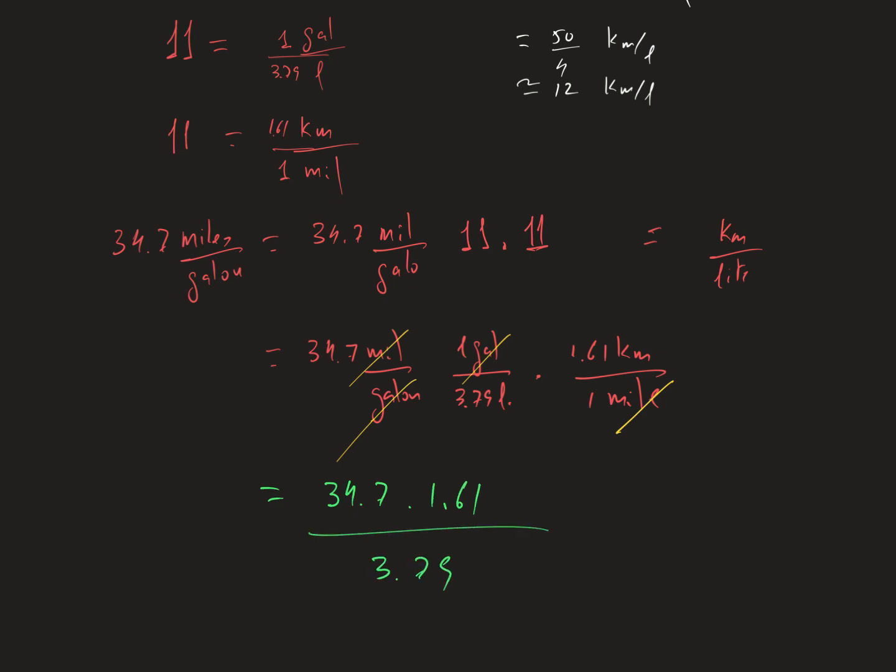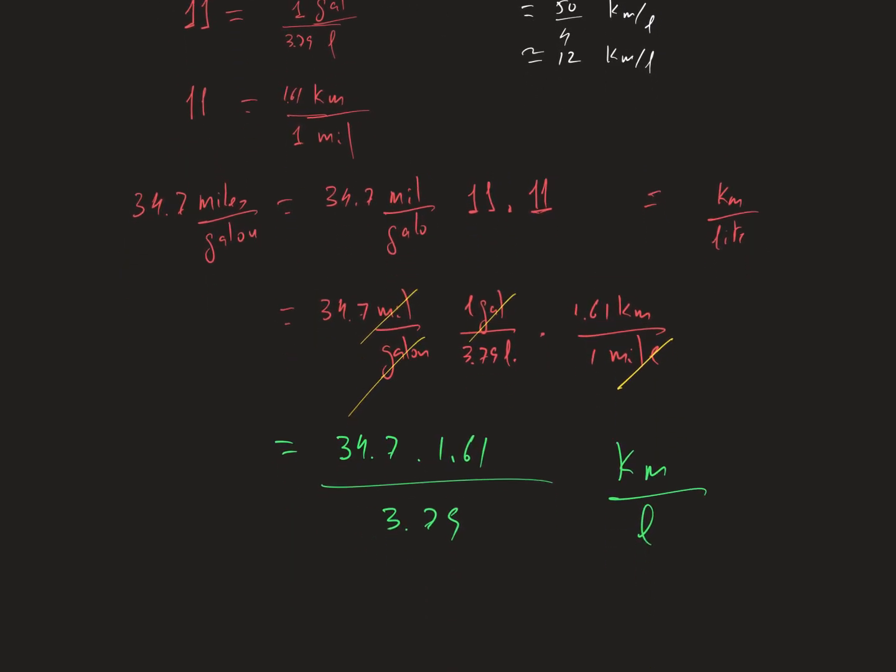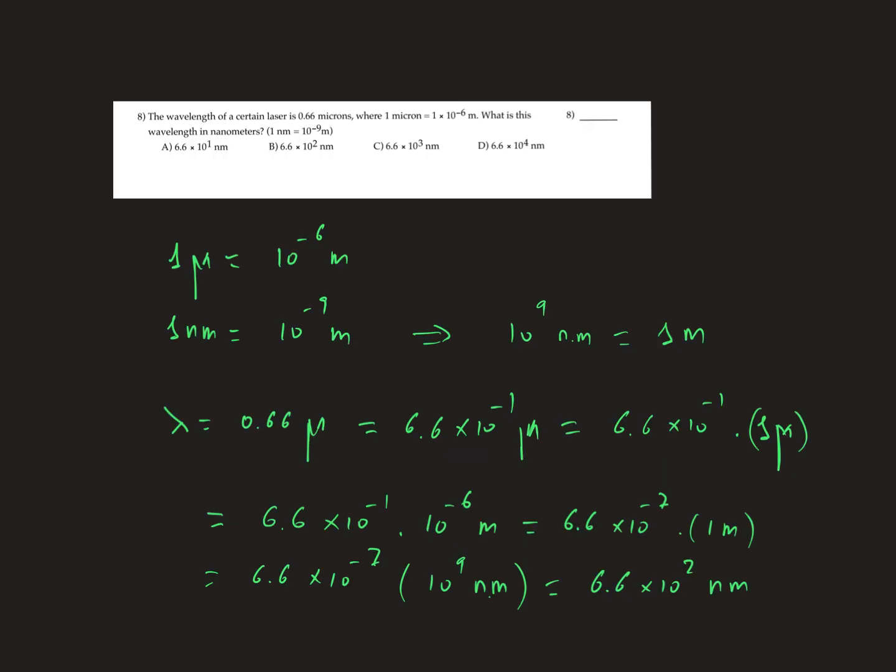It is the same result as before, but expressed in kilometers per liter. This is the result. I think it should be around 9. You do it. Here is the same result. Okay, good. Now we do this problem.